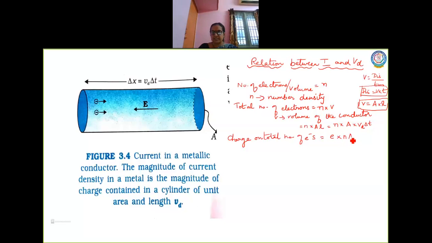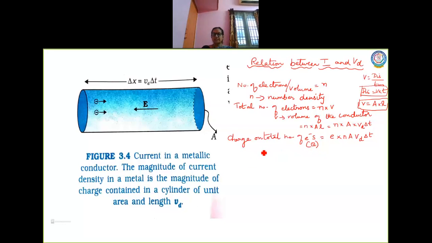So it is N A Vd into T. This is the charge, which is represented as Q. So Q is equal to E into N into A Vd into T. Here E is the charge of the electron, N is the number density, A is the area of the conductor, Vd is the drift velocity and T is the time interval.